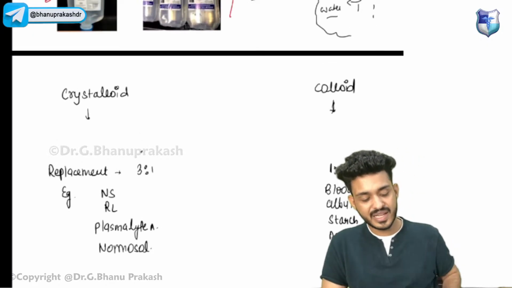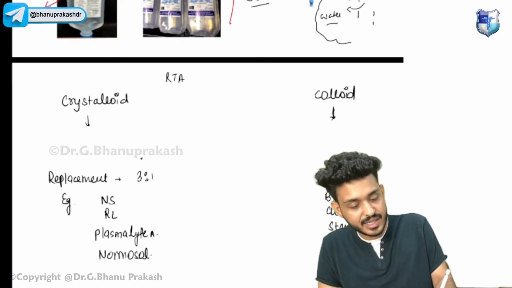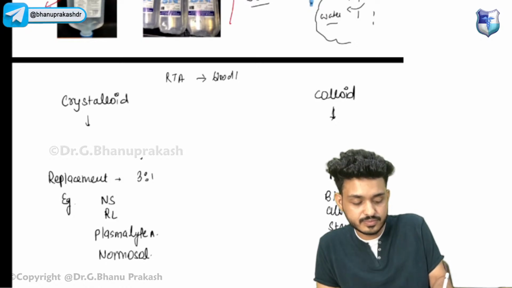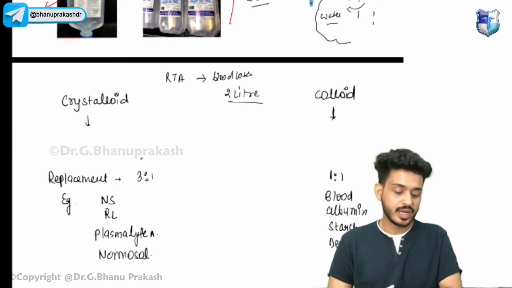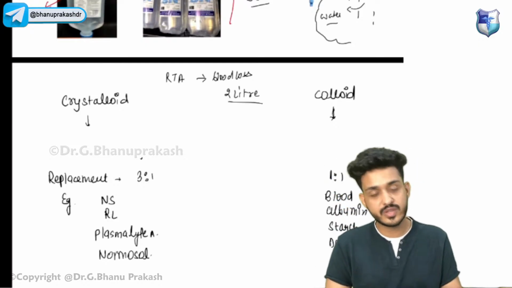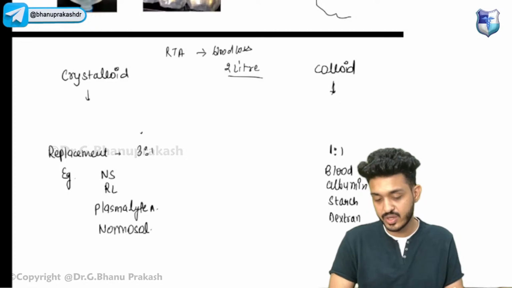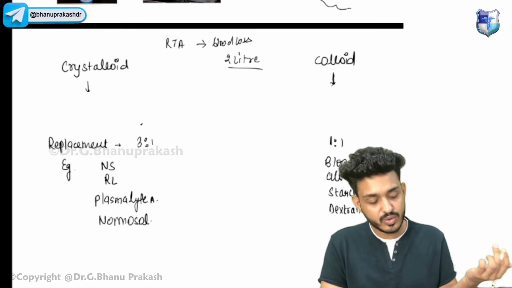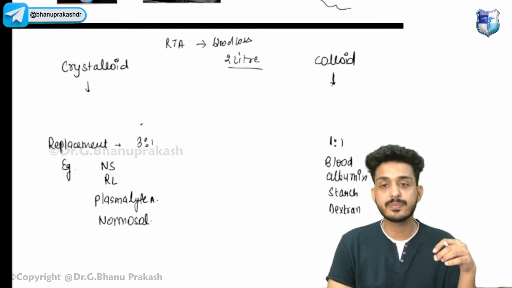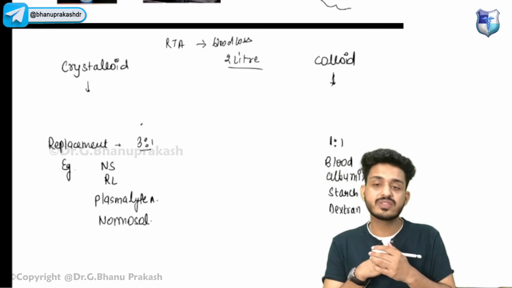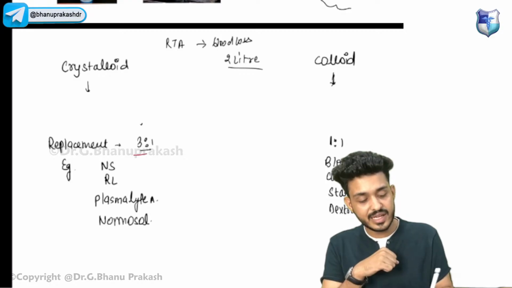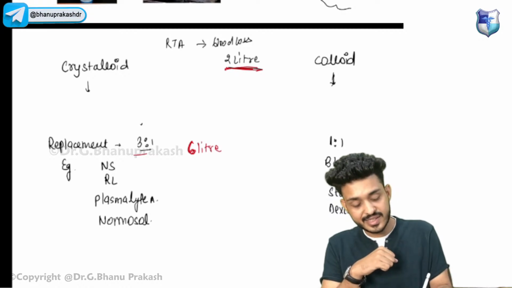Let me give you an example. We are having a road traffic accident. The patient is having blood loss. For example, let's say 2 liter of blood is lost. Now how much amount of colloid and how much amount of crystalloid will you be giving to this particular patient? Just remember, whenever we are giving crystalloid, we give in the ratio of 3:1. That means if 2 liter of blood is lost, we need to give 6 liter of crystalloid.